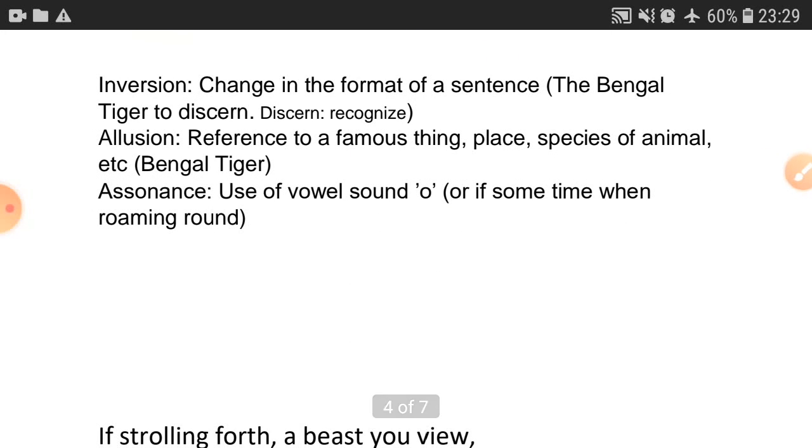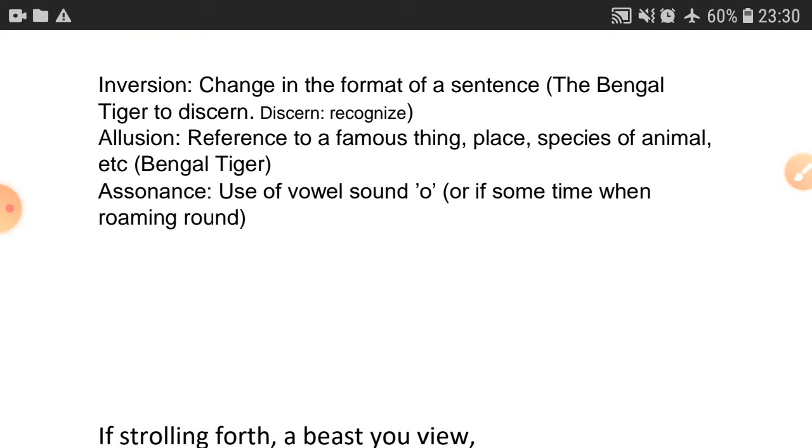Again, inversion is there. "The Bengal tiger to discern" means "to recognize the Bengal tiger." So "You will recognize the Bengal tiger" is the normal sentence that we say. But here the sentence is "The Bengal tiger to recognize." So the verb is coming after everything. It is coming where? To recognize.